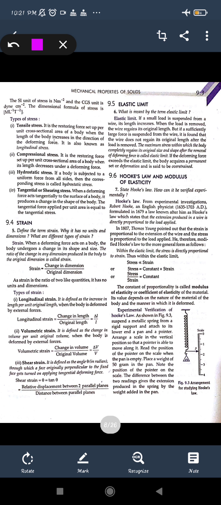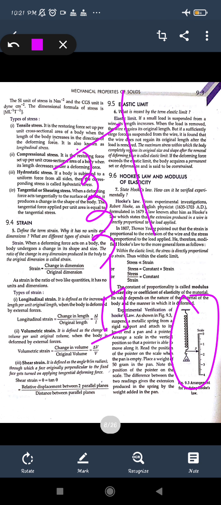So if you are connecting a load to the wire, if you want to check its strain, then just try to see where the pointer is going. Here in the diagram, which you will see in your lab also, in the experimental way, we are taking a wire and having the load on it. We consider a needle that can show the displacement. If you apply a normal 25 grams load in the initial condition, the needle may show a 10 meter displacement. Now when you apply one more 25 grams, so 50 grams weight is connected, the needle will come down, so there will be displacement.